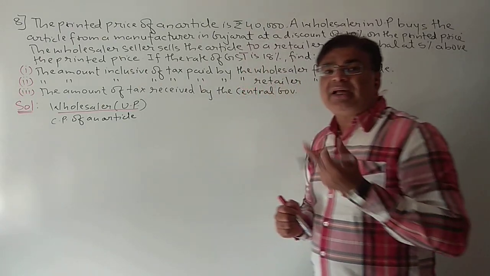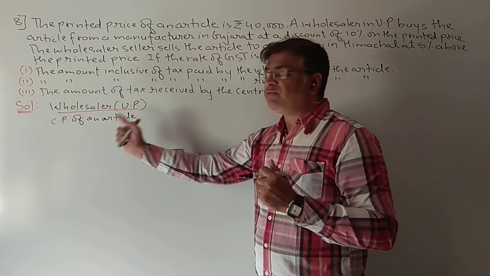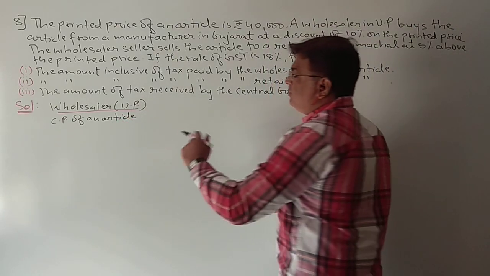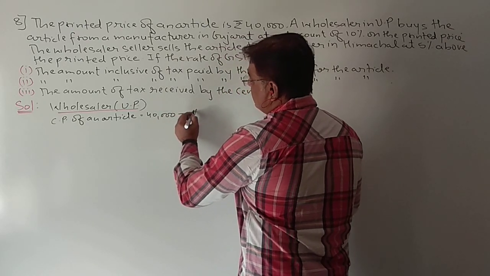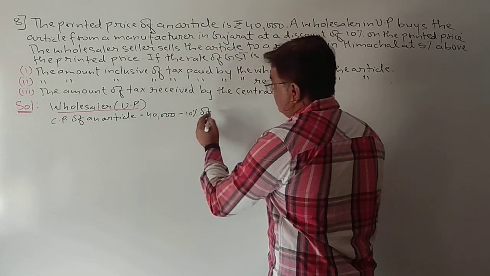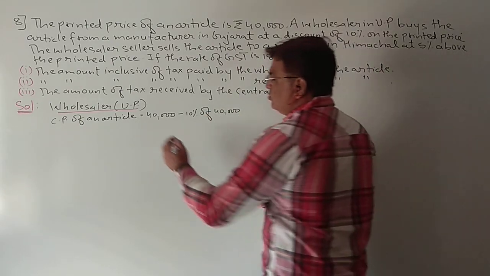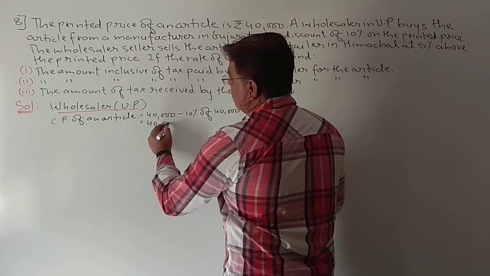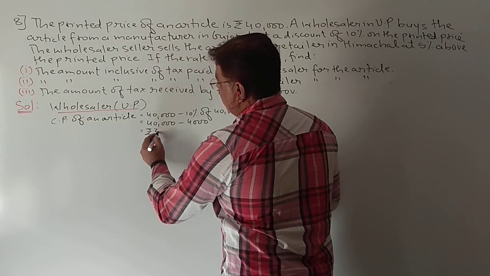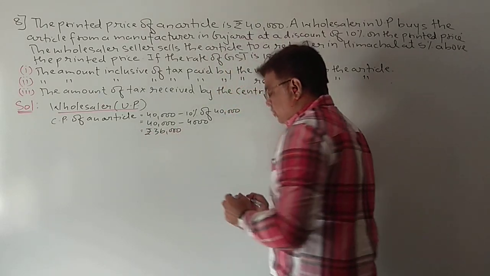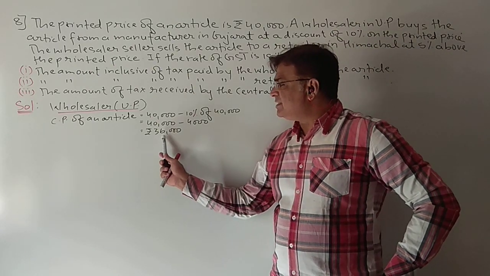This will be the selling price for the Gujarat manufacturer, but the UP wholesaler is purchasing, so it will be the cost price for the wholesaler of UP. So the cost price of an article is 40,000, getting a discount of 10%. What is 10% discount? 4,000. So 40,000 minus 4,000 will be the selling price. So the cost price of an article for the wholesaler is 36,000.